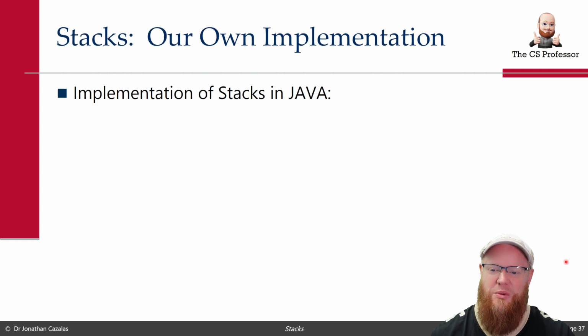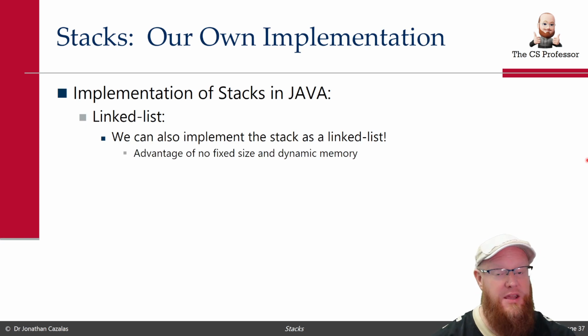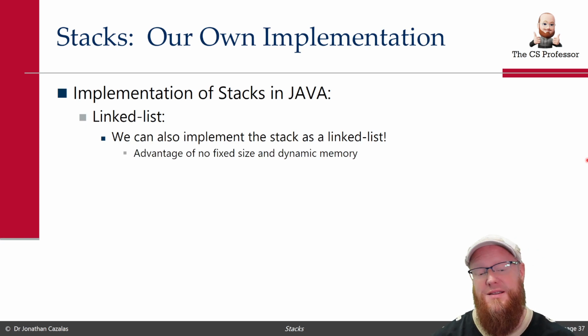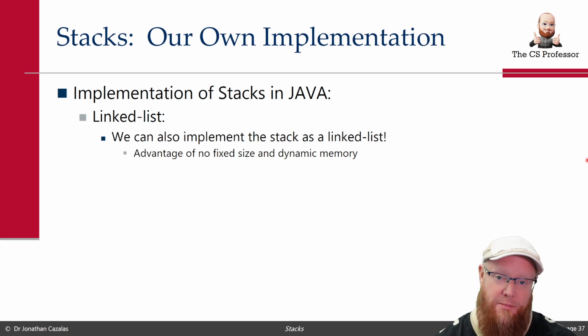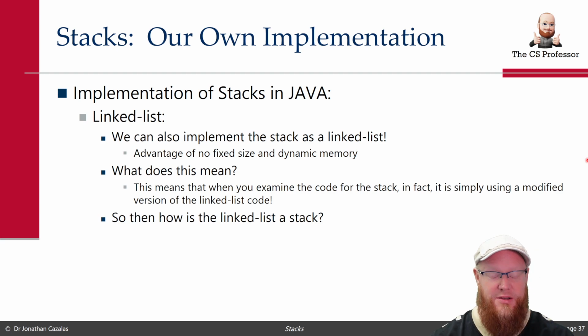We would like to now talk about the implementation of stacks in Java using linked lists. So we can also implement these as a linked list. The advantage is now we have no fixed size, and we can use dynamic memory and take advantage of those things. But once again, what does this mean? This means when you examine the code of a linked list version of a stack, when we look under the hood, what we're going to find, instead of an array, is an actual linked list. So once again, how is that linked list a stack, or how is it transformed into a stack?